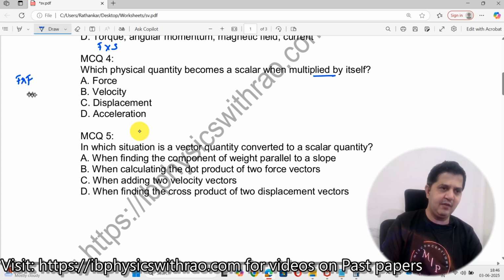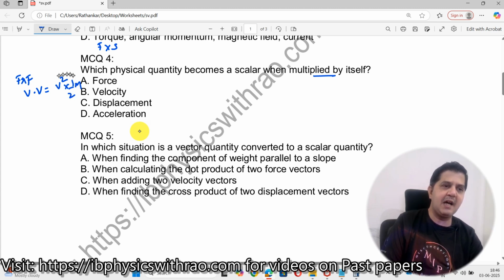And velocity. Now, what happened to velocity? Velocity dot velocity has a meaning. Okay, if you multiply this by a scalar, so it becomes a scalar, which becomes a v square. If I multiply this by a half into m, so what will become? Half mv square becomes energy. So half mv square, okay, will become a scalar.